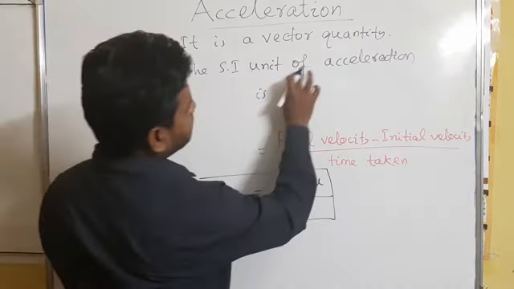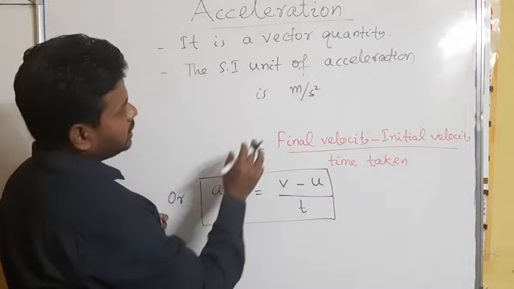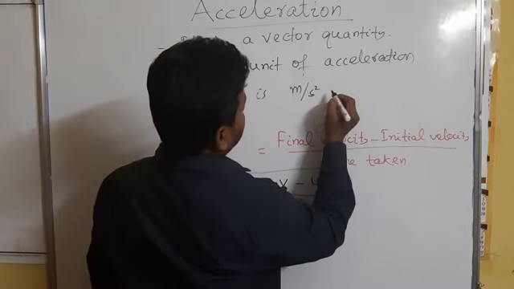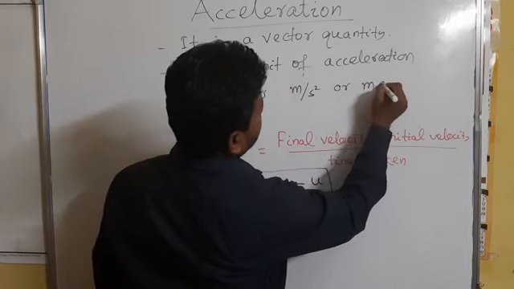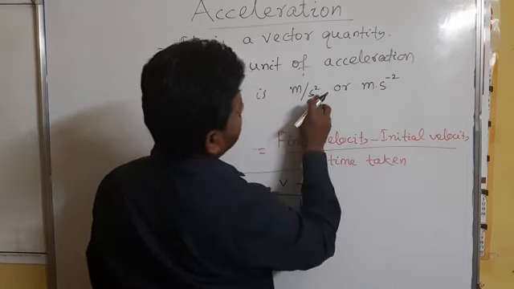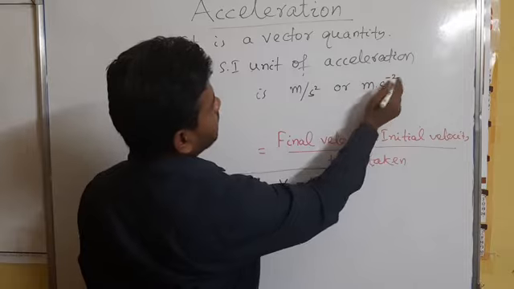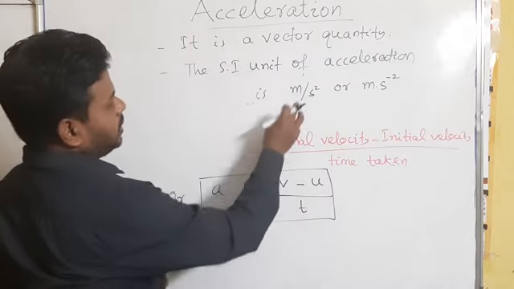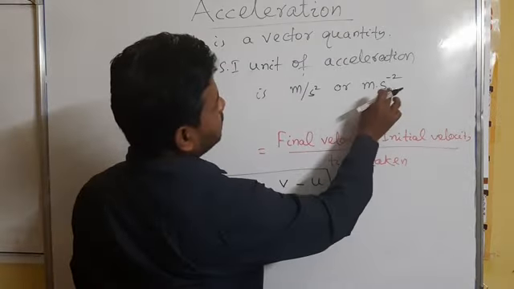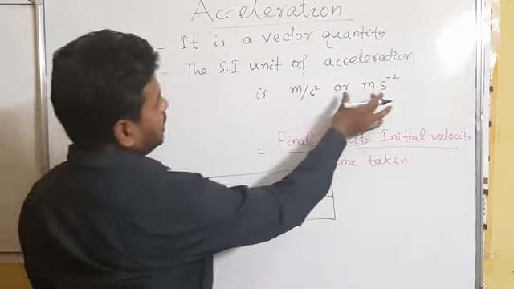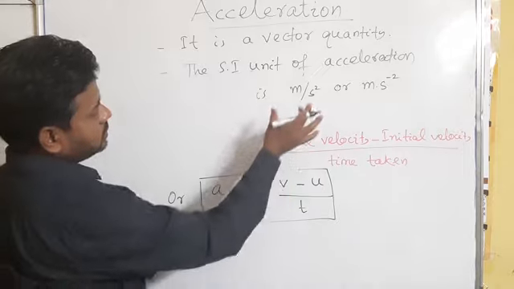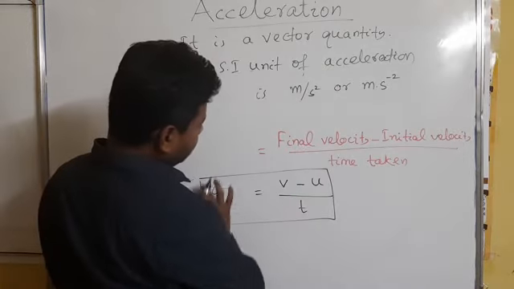In symbolic form, meter by second square, or we can write m s^-2. If it goes up, the exponent will be minus: meter per second square, or meter into second to the power minus 2. This is how the SI unit comes from the formula.